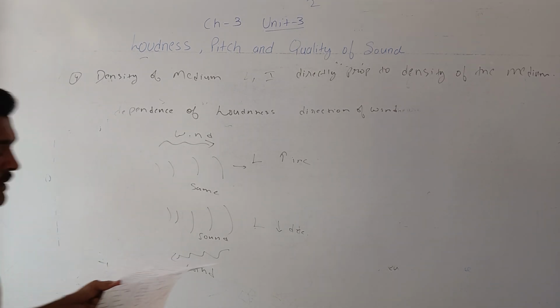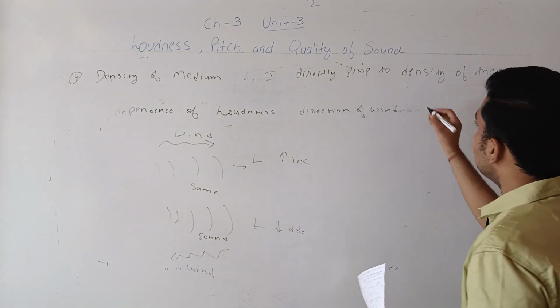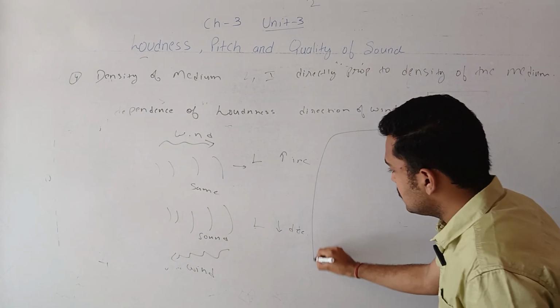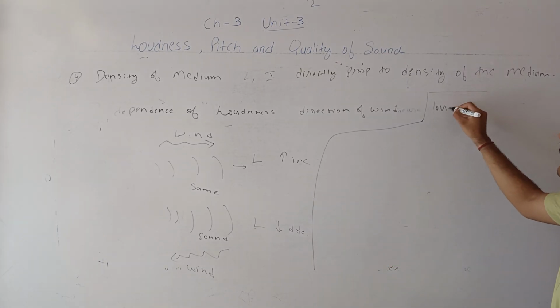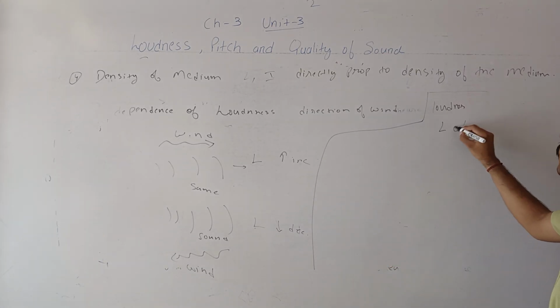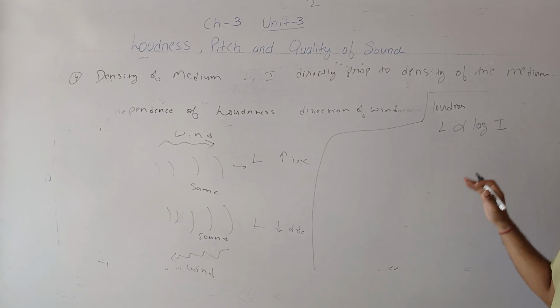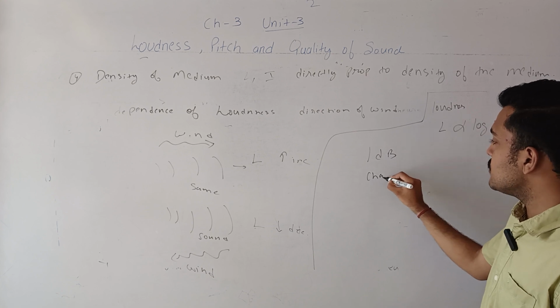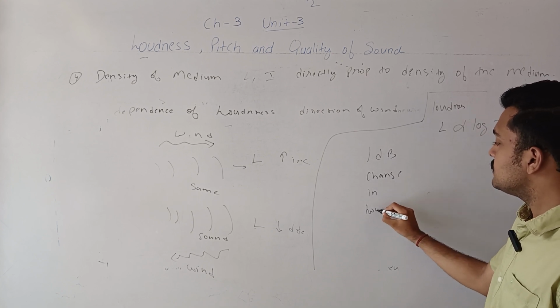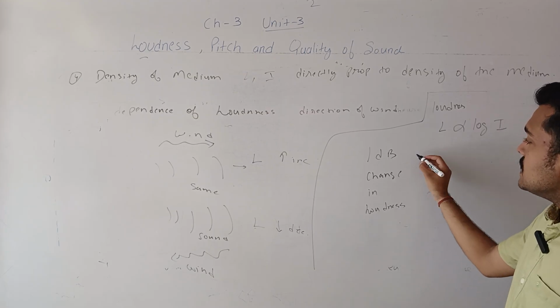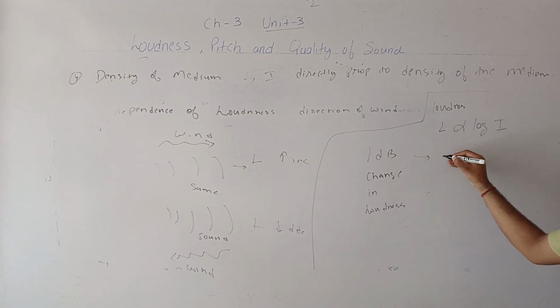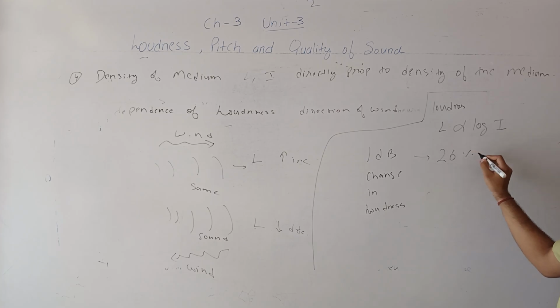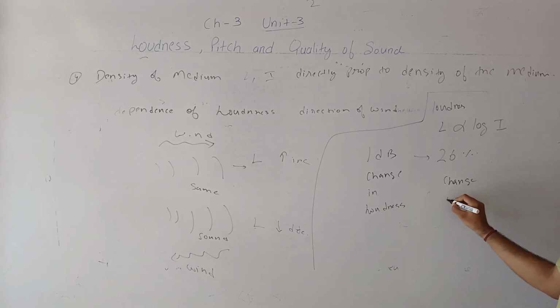Now we also have one more thing, the relation between the loudness and the intensity. Loudness is proportional to the log of intensity. It means if the change in loudness is 1 decibel, then the corresponding change in intensity is a 26% change in intensity.